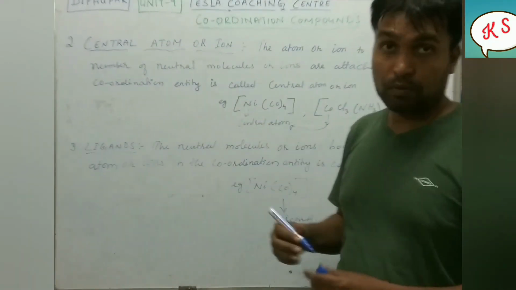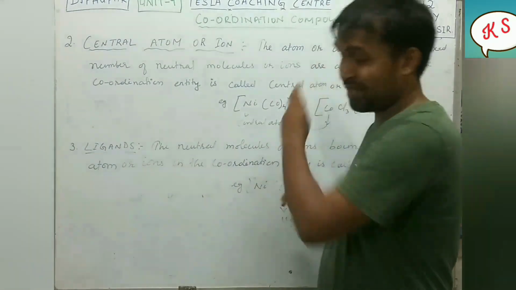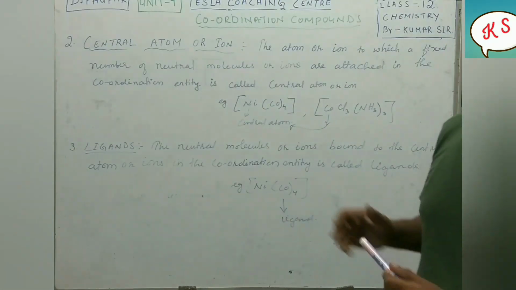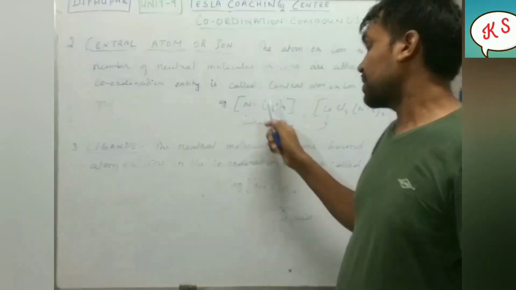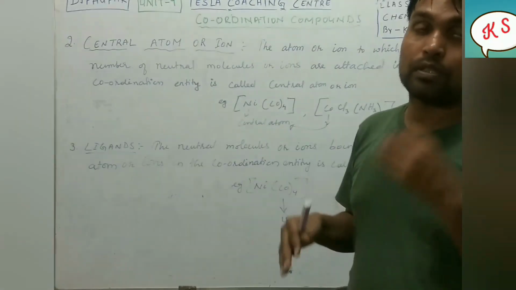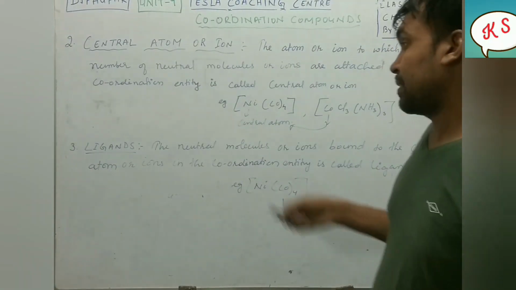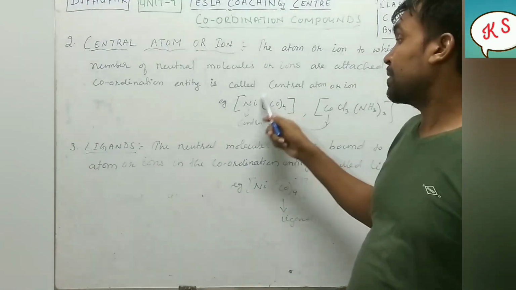So in this bracket, beside the central metal atom, whatever is left out is called ligands. In this coordination entity, Ni is the metal, so it will be called the central metal atom. Besides Ni, what is left out?